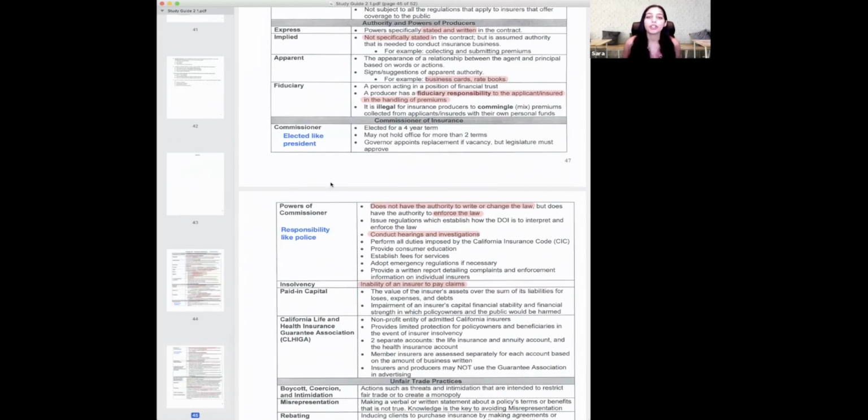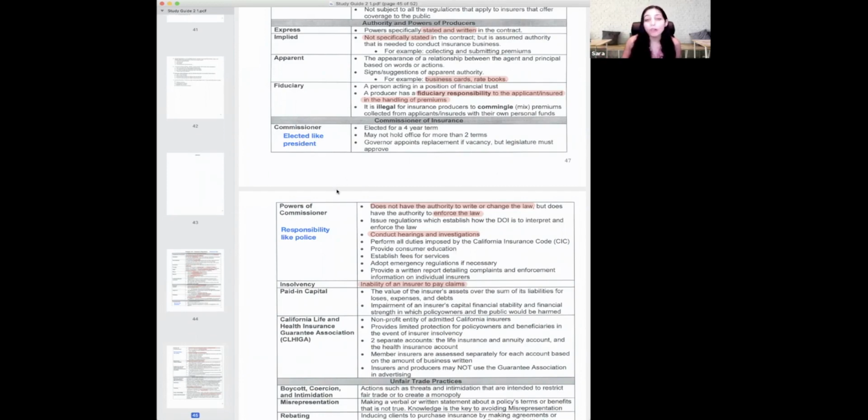The next thing we're going to go over is the commissioner. The way the commissioner is put into office is much like the president. We elect the president every 4 years, and they can serve 2 terms. Same thing with a commissioner: every 4 years, 2 terms. And what happens if a president passes away? The vice president comes in to replace them. So if something happens to the commissioner, the governor will appoint a replacement if the position becomes vacant.